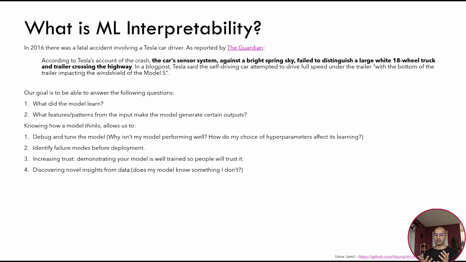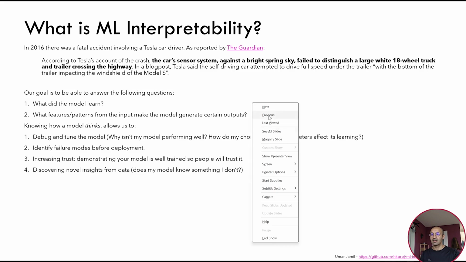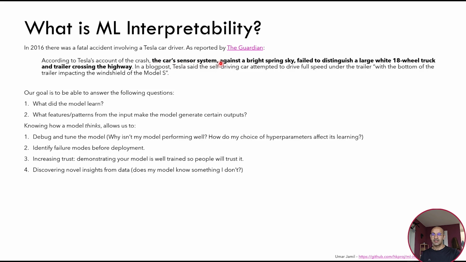What is machine learning interpretability? In 2016, there was a fatal accident between a Tesla car driver and a truck. And as reported by The Guardian, we can see that the car sensor system against a bright spring sky failed to distinguish a large white 18-wheel truck and trailer crossing the highway. So basically the car was going and it failed to recognize this obstacle, which was the truck, and the car just attempted to drive full speed under this truck, of course resulting in the crash, and it was unfortunately fatal.